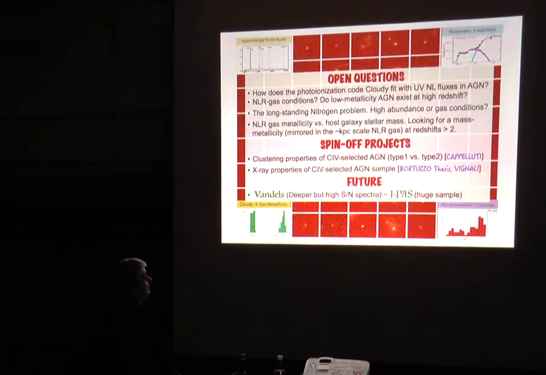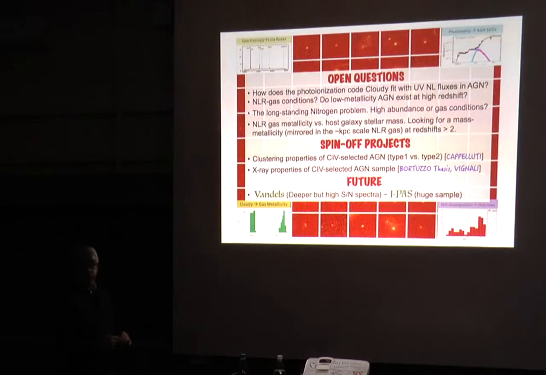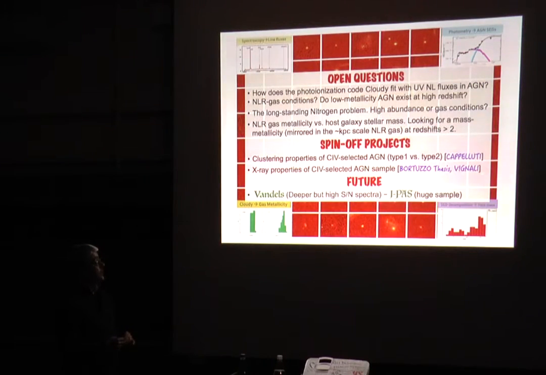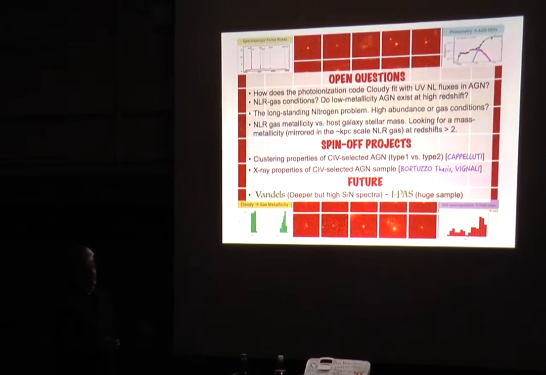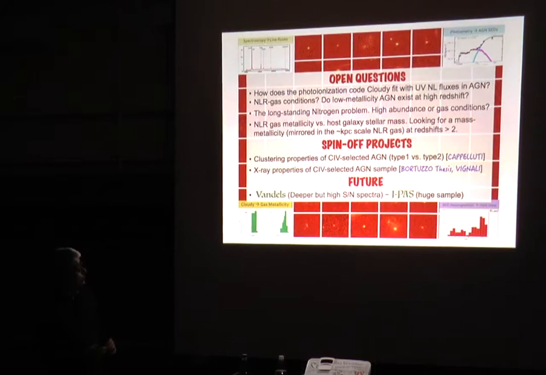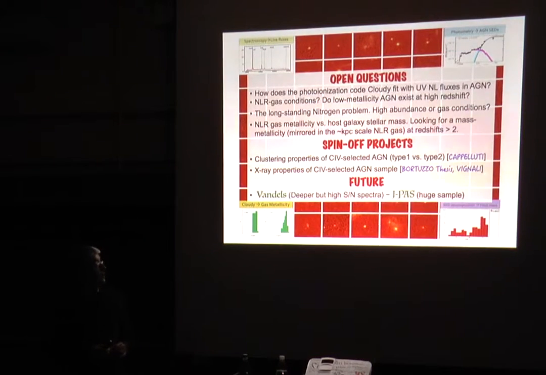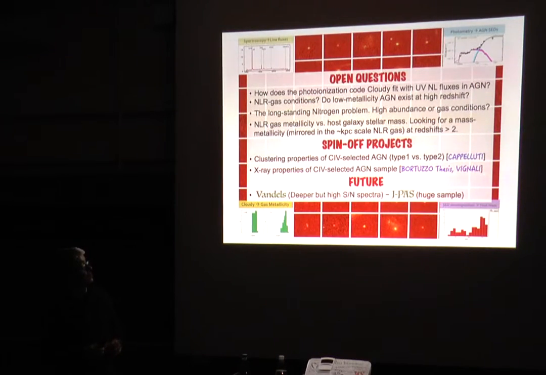And finally, I think that we can look at bands that will have deeper data on fainter objects at very high signal to noise, in order to extend this work also to fainter objects, and probably also use the huge sample that we can get from J-PAS to increase the numbers. And that's all.